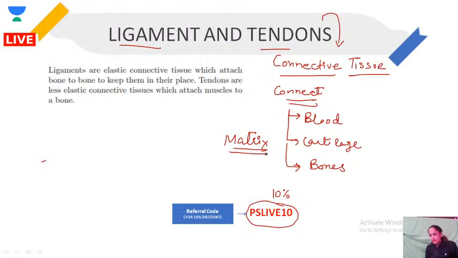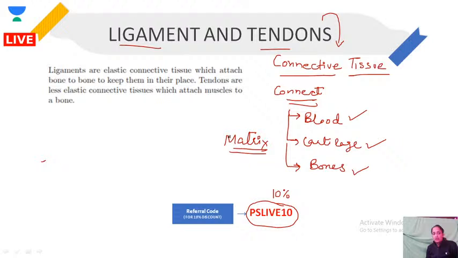Depending upon the matrix, we can have a liquid connective tissue, which is blood, a jelly-like connective tissue, which is cartilage, and a solid connective tissue, which is bone.